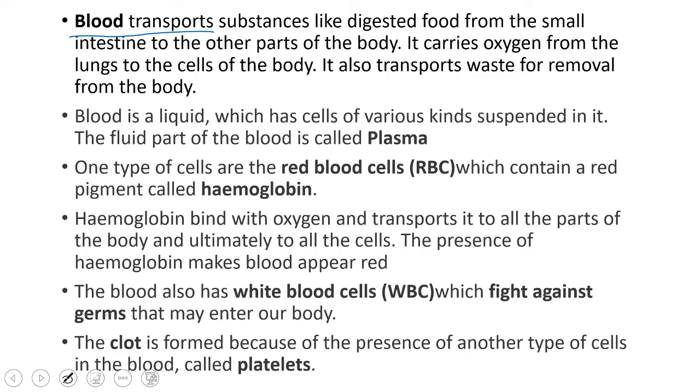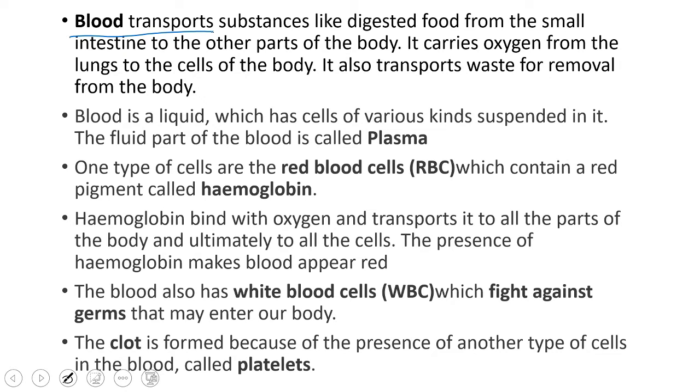In the embryo we have three layers: ectodermal, mesodermal, endodermal. Ectoderm is the outermost layer, mesoderm is the middle layer, and endoderm is the innermost layer, right? These are called germ layers, and these three layers form different organs in the human body. Ectoderm forms the nervous system, teeth, hair, epidermis and skin.